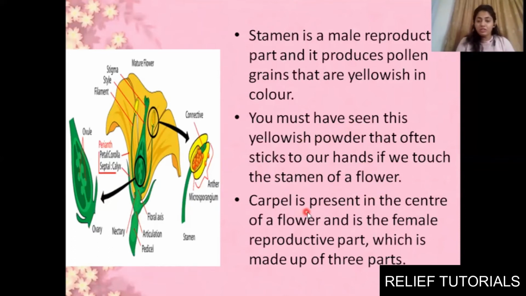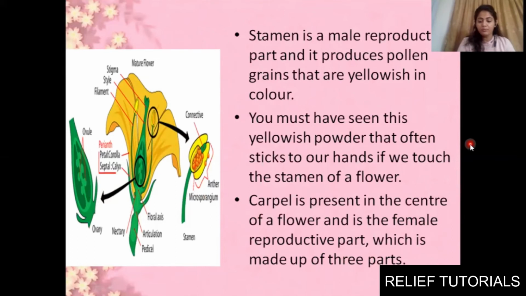Carpel, it is the female reproductive part. It is present in the center of the flower. If this is a flower, in the center the ovary and female reproductive part will be there, and these are known as anther. Okay, this will be ovary. The carpel is made up of three parts, as I mentioned: stigma, style and ovary, and the stamen will have two parts, anther and filament.